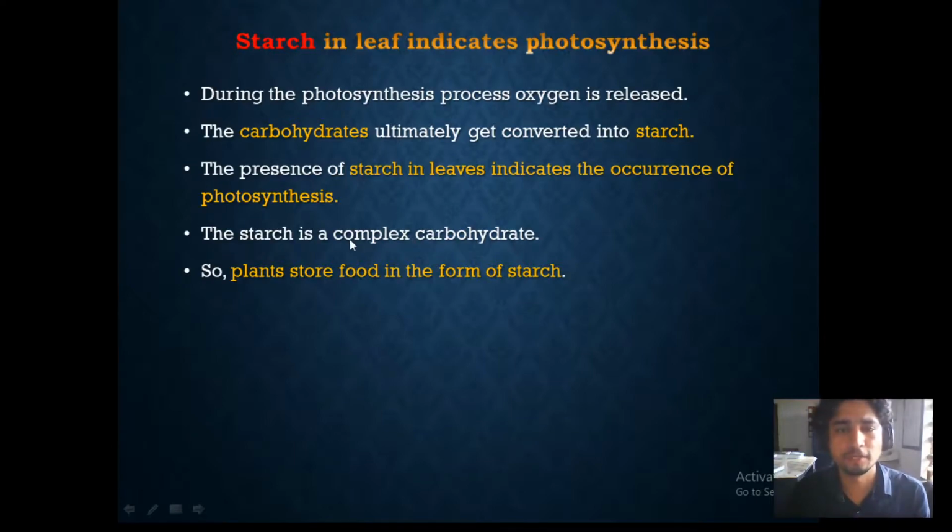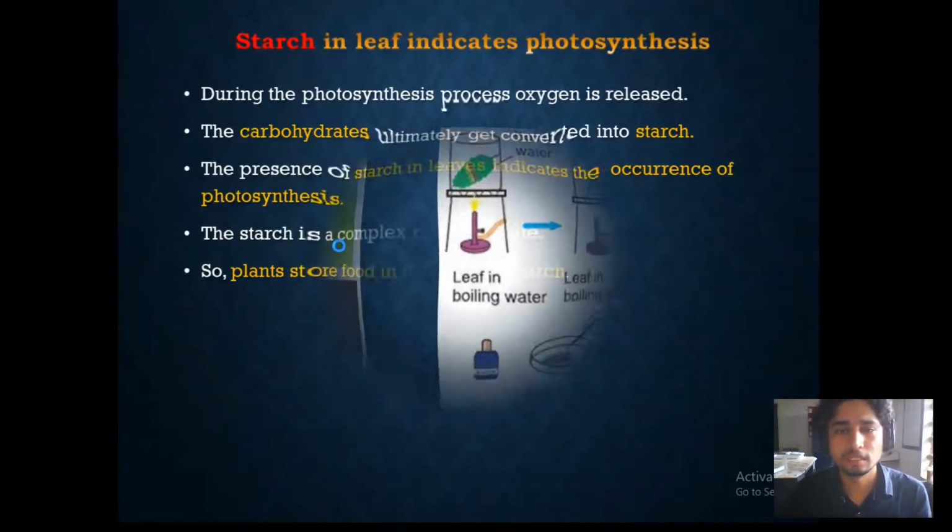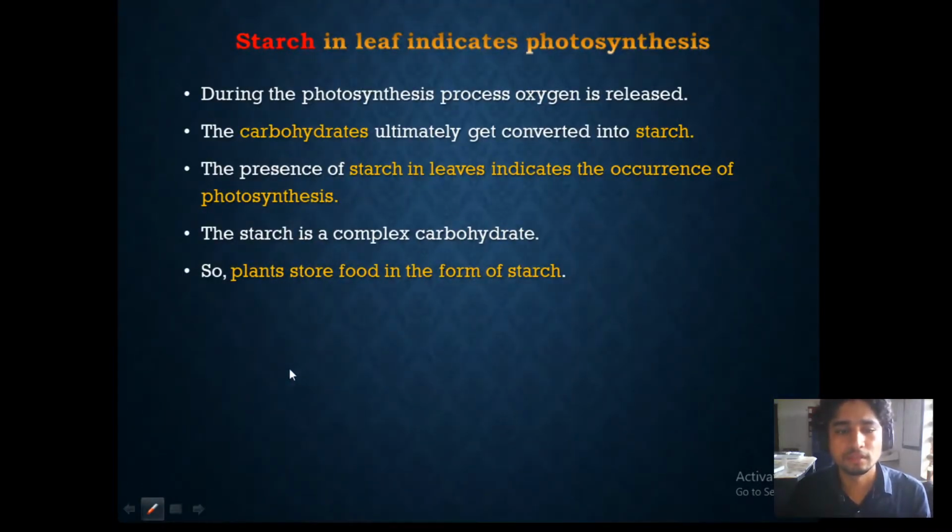When we say complex, what do we mean by complex? Complex means they have a chain of compounds. They are not just one. Suppose only one is a simple compound. If there are many of them and all of them are chained together like this, then we call it a complex.